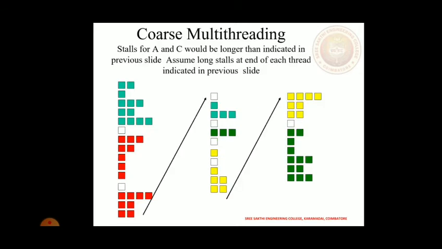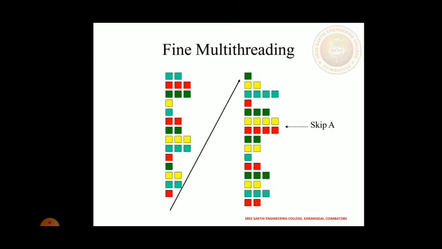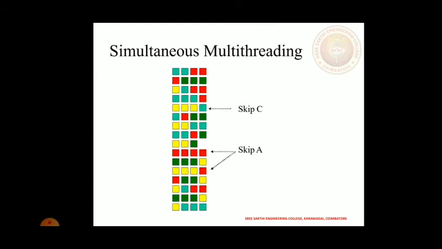Now comparing the multithreading types. The stalls for A and C would be longer than in the previous slides. Assume that the long stalls end, with each thread inactivated as in previous slides. Fine-grained multithreading skips A. This is known as coarse multithreading. Simultaneous multithreading skips A and skips C. The skip of A happens in two thread cycles, and the skip of C happens in only a single thread cycle.